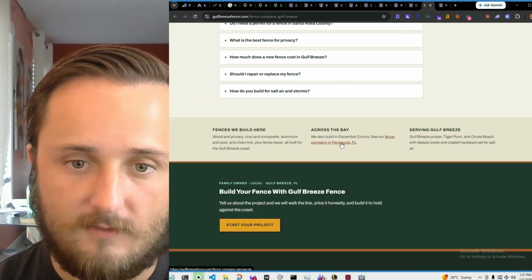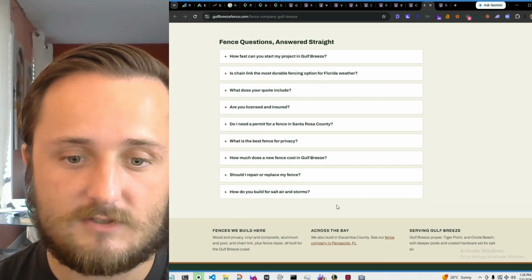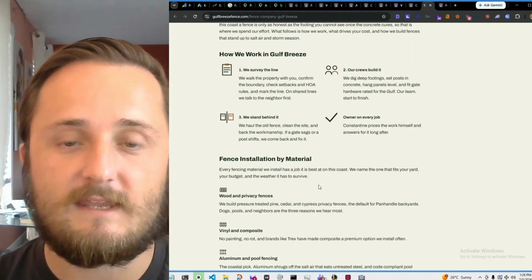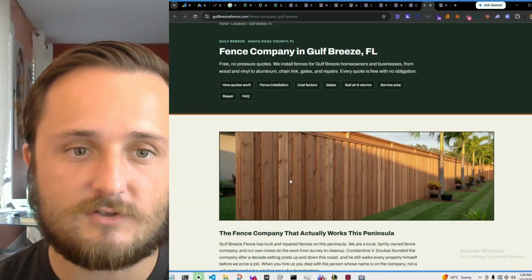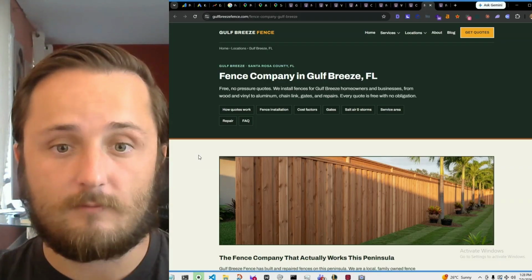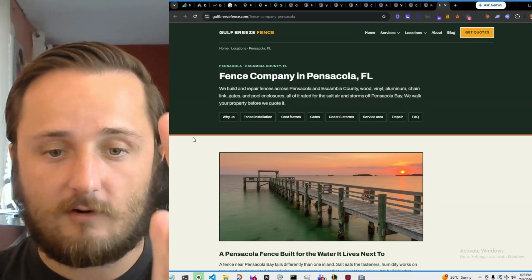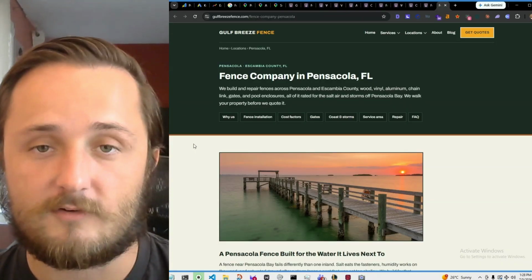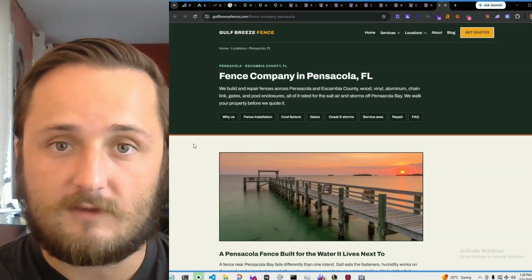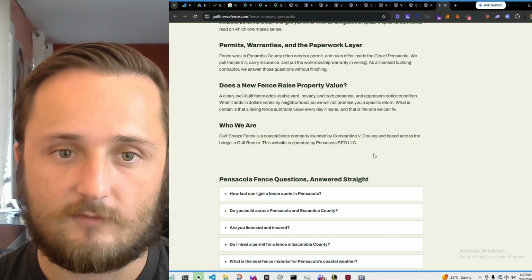So on this locations page, we also have linked to our other locations page of Pensacola. On this page, we don't want to link out too much because it is our money page. We want all of the authority and all the relevance pointing to this specific page to help it rank. And because of all the anchor text too that is matching our top level keyword we want to target, that's also going to help Google understand what this page is about, and it's going to help push this for the keyword we're trying to target. So again, this is another locations page. We've got all of this internal linking.